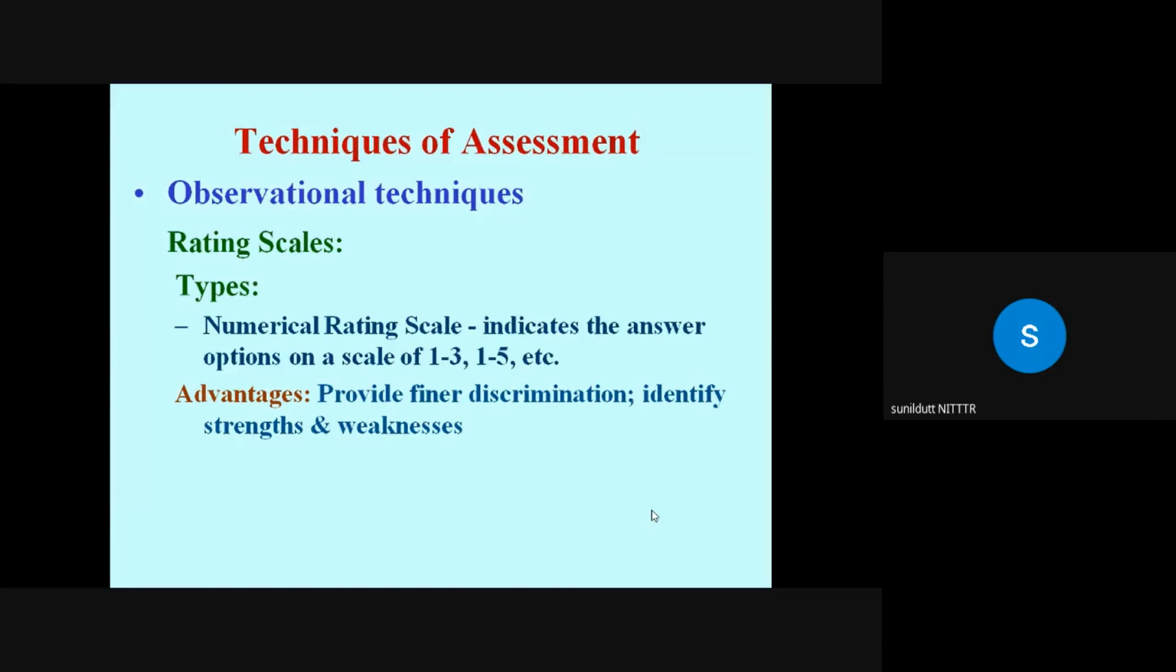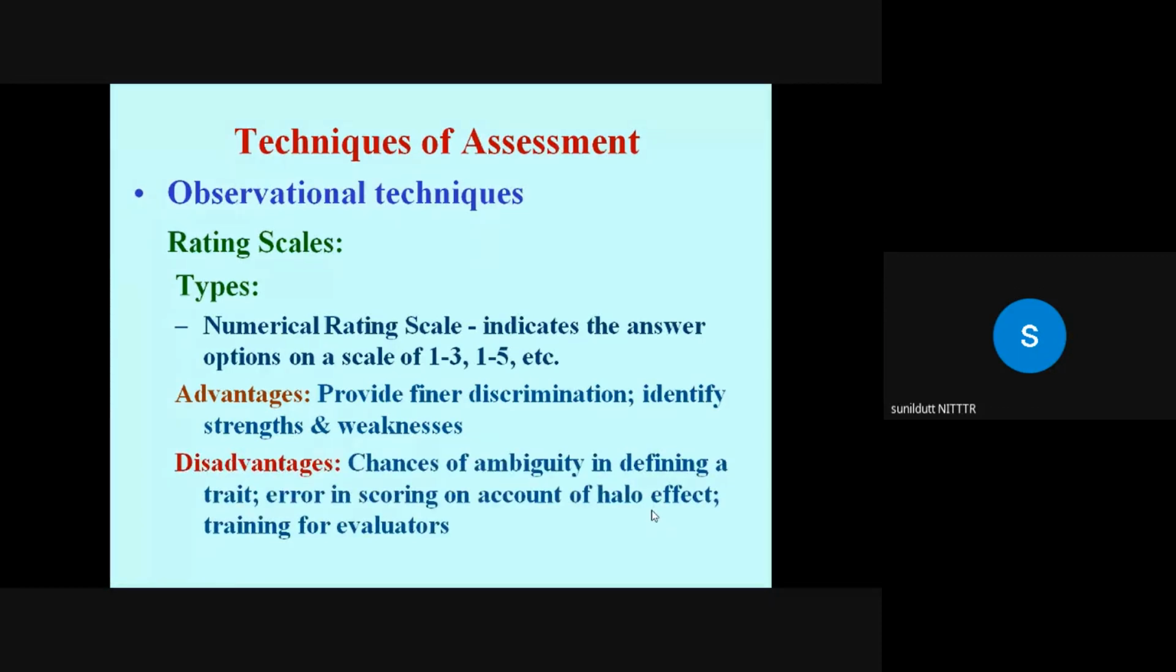It provides finer discrimination. If you use a numerical rating scale, you can identify strengths and weaknesses. There are chances of ambiguity in defining a trait. If the trait is not clearly stated in terms of student language, then they may not be able to give their right response. Okay, and sometimes there is an error in scoring on account of the halo effect. Suppose I am observing one student who is the son of my best colleague.